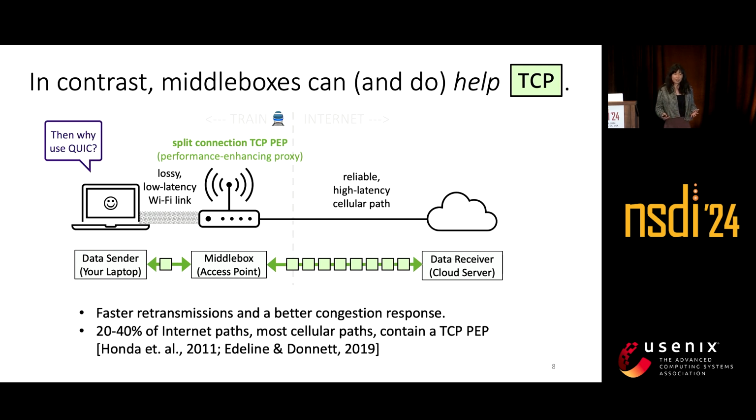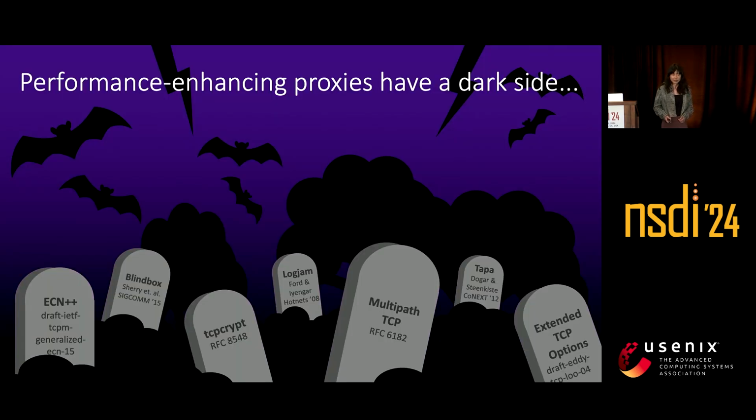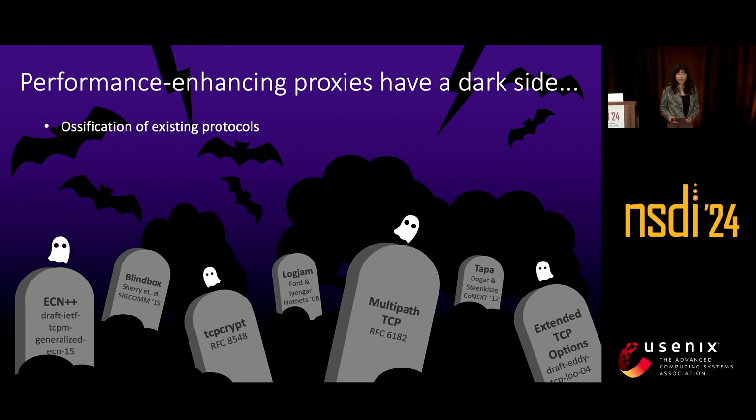So if TCP and PEPs are so great, why does QUIC exist at all? And that's because there's a dark side to performance enhancing proxies. Middleboxes have come to expect a certain wire format from our transfer protocols like TCP, and this has made it very difficult to change and upgrade transfer protocols like TCP over time. And this is a graveyard of a lot of the ideas that have been hindered because of how PEPs exist today.